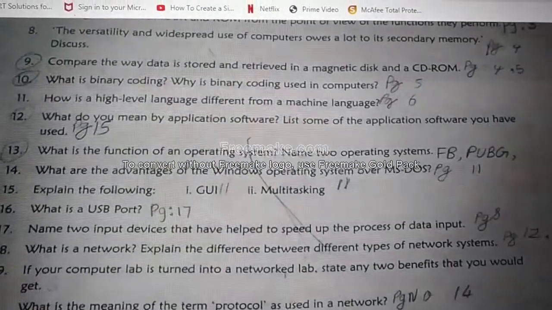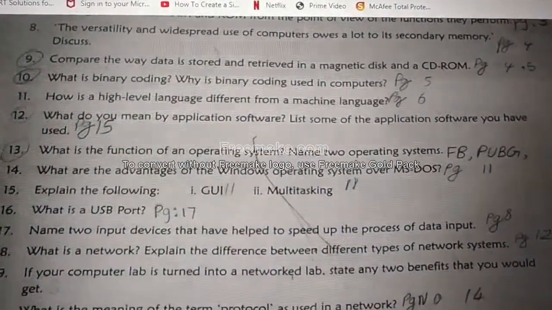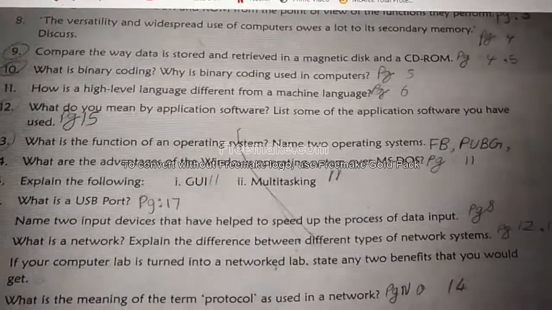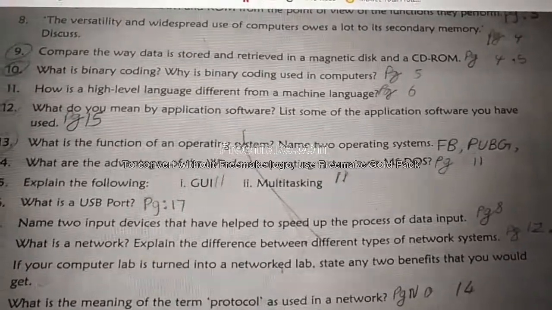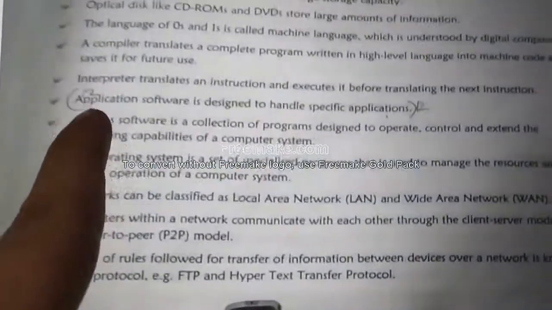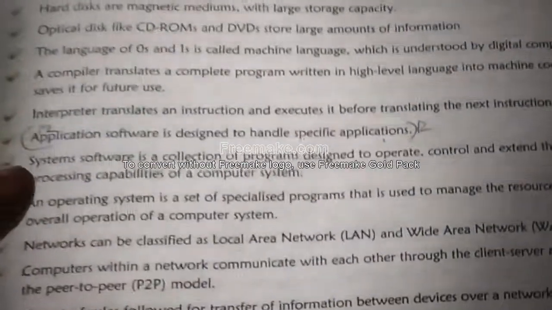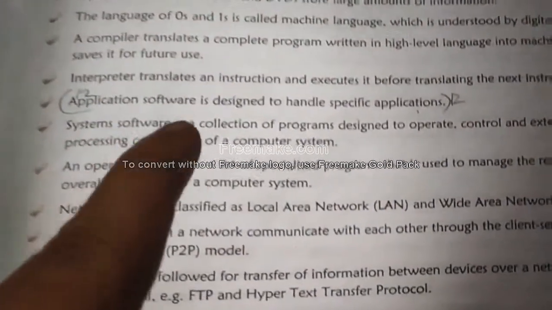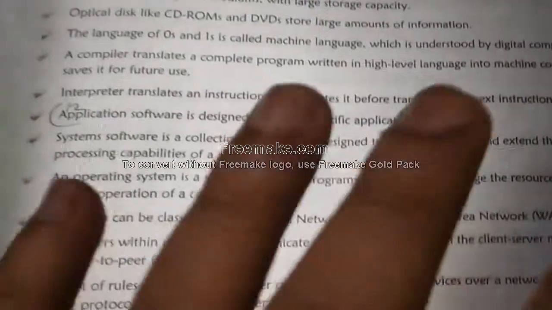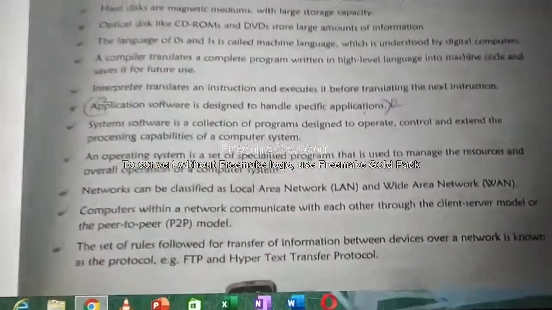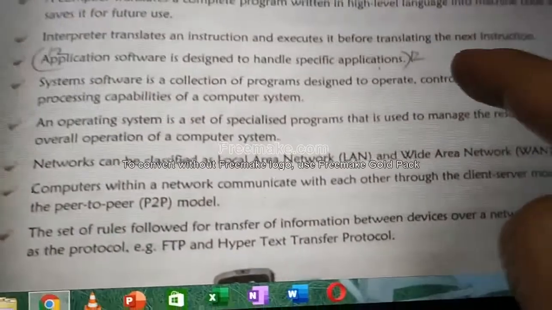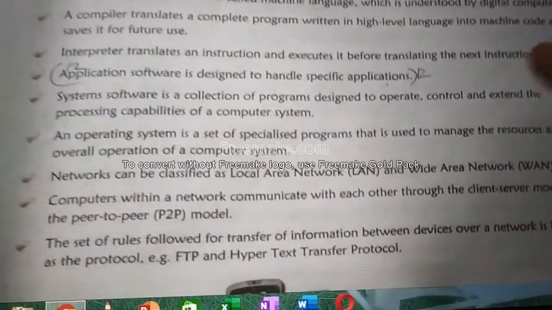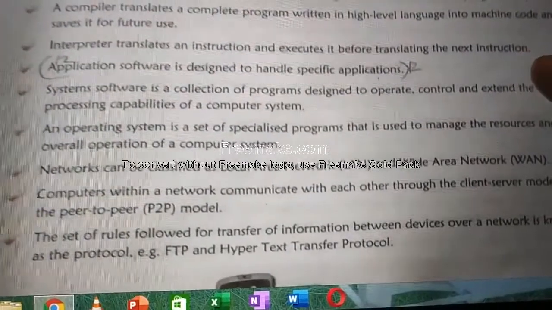Question number 12. What do you mean by application software? List some application software you have used. Page number 15. In this points to remember, in the center you see, application software is designed to handle specific application. That's all. Example: MS Office. You should write nearby, write example as EX. MS Office, MS in capital, Office in small.